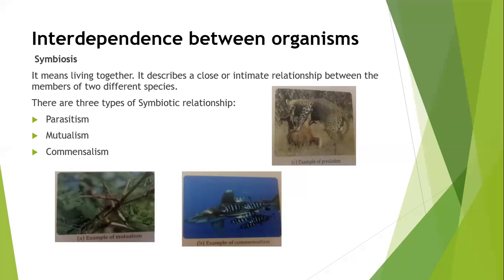Next is mutualism. It is a relationship in which both the organisms benefit from the symbiotic pairing. This relationship may continue either for a long term or for a short term also. Then the third is commensalism. It is a relationship in which one organism consumes the unused food from the other but does not harm the host.